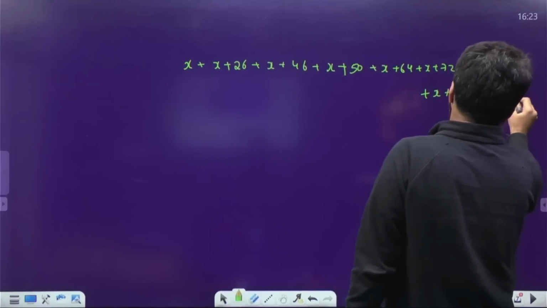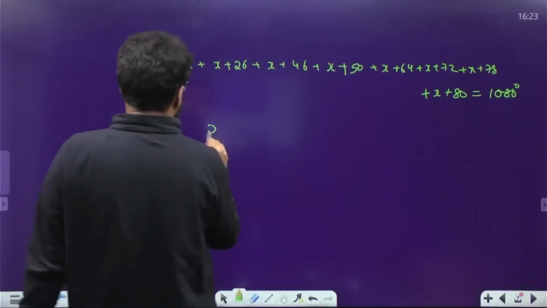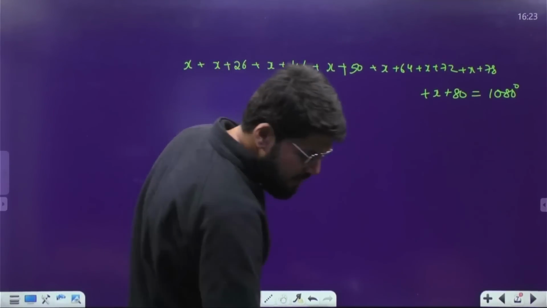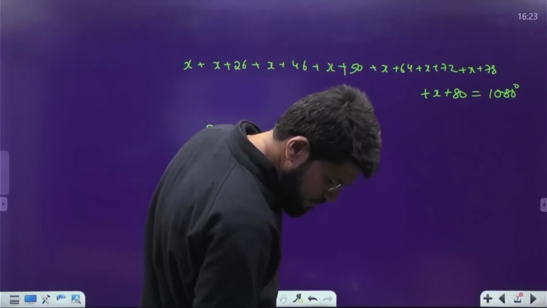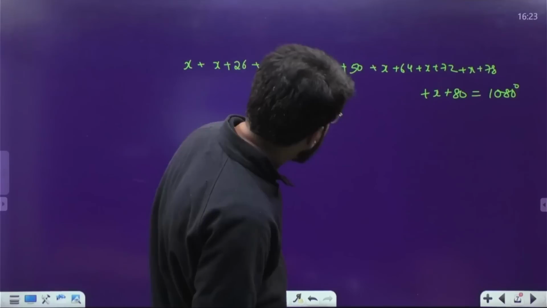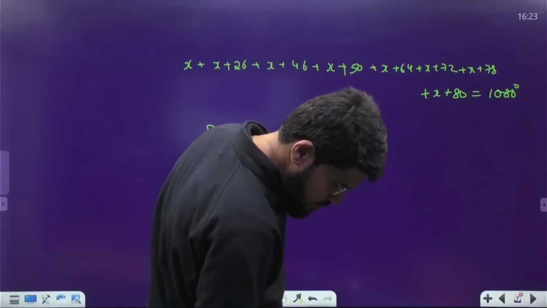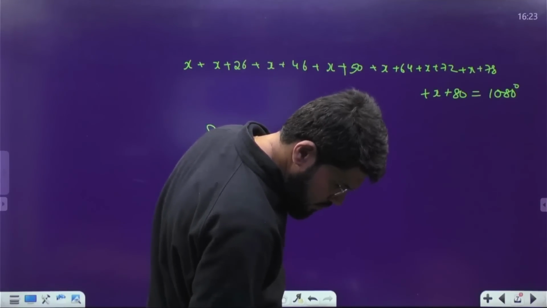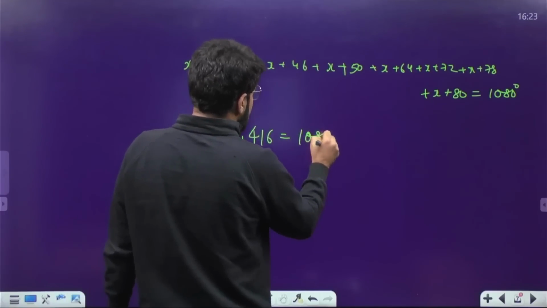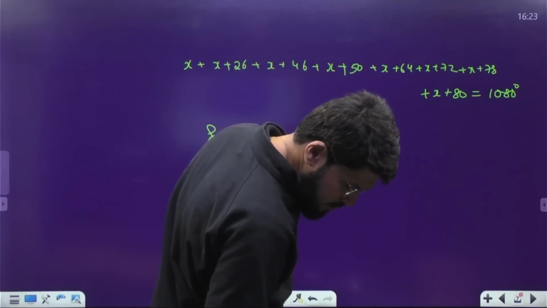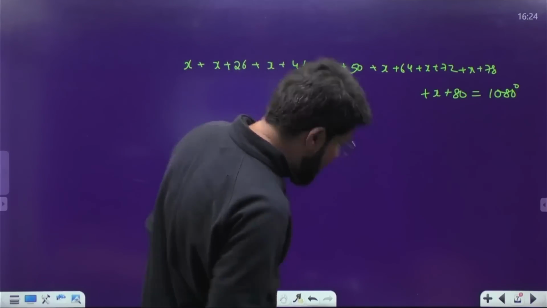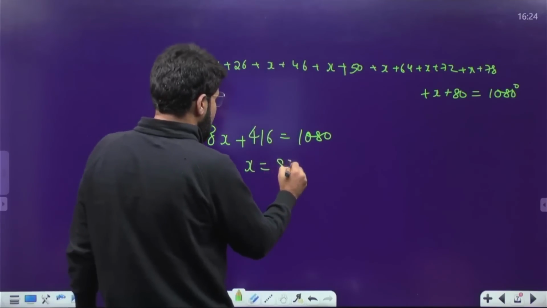This is 1080. यहाँ से x का वैल्यू निकालना है, तो टोटल 8x plus how much? Let's do the calculations quickly. Okay, this is total 416 equal to 1080 divided by 8. 83. So value of x is 83 degree.